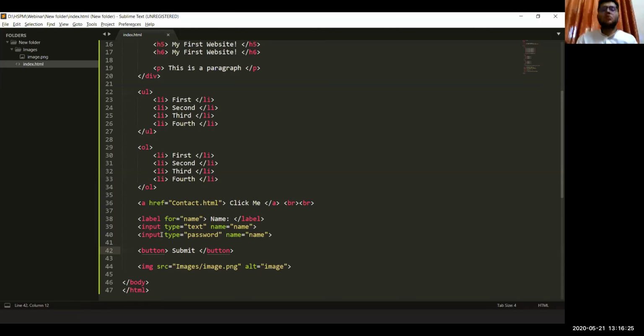To learn more about these attributes and whatever we can do further with these HTML elements, I would recommend you read some articles on W3Schools, and I'll obviously share the links. But in 1 hour, I can't cover all these things.